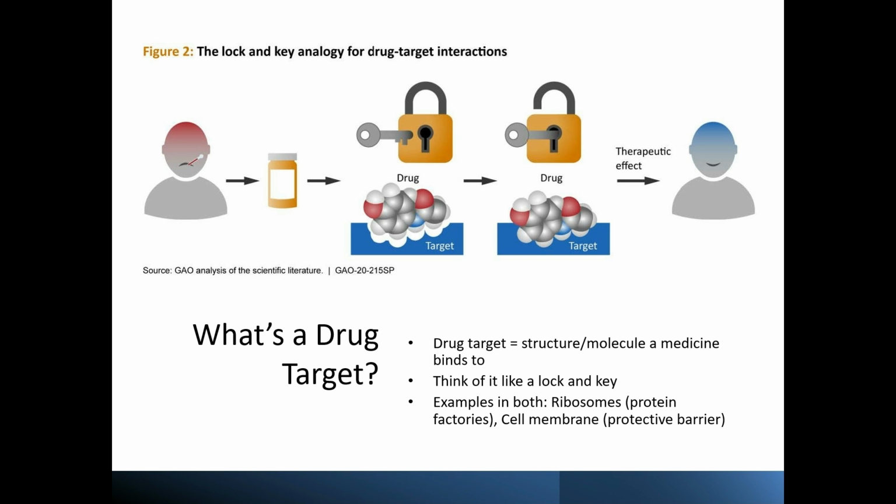Now, when scientists design medicines, they're looking for something specific in a cell to aim at. We call this a drug target. A drug target is a structure or molecule in a cell that a medicine can attach to or affect in order to change how the cell works. Think of it like a lock that the drug's key can fit into.